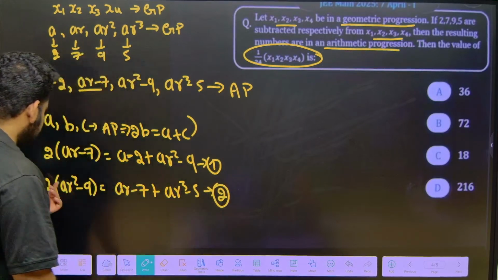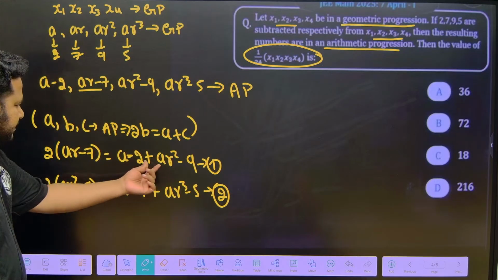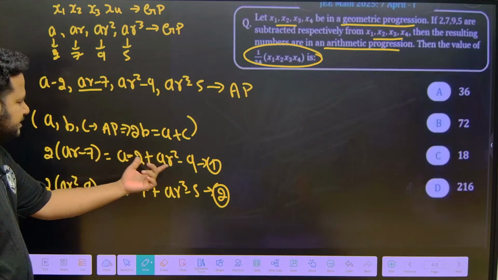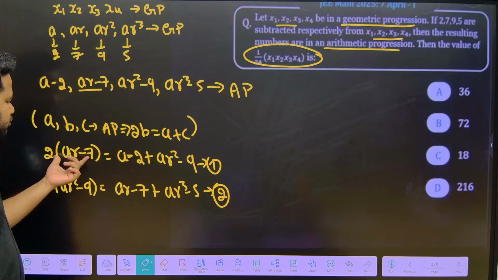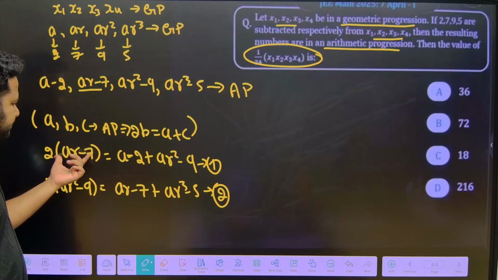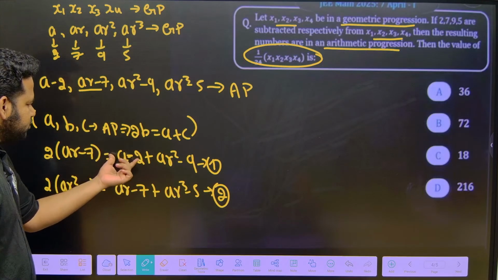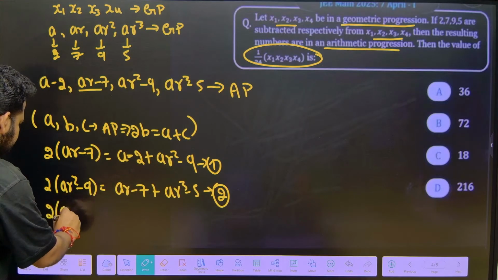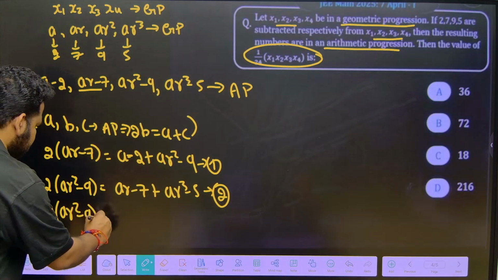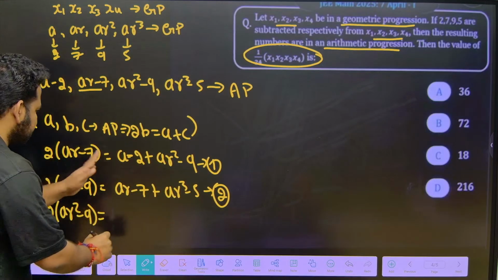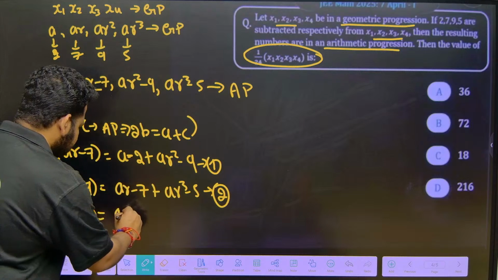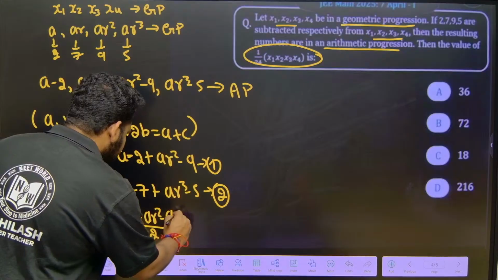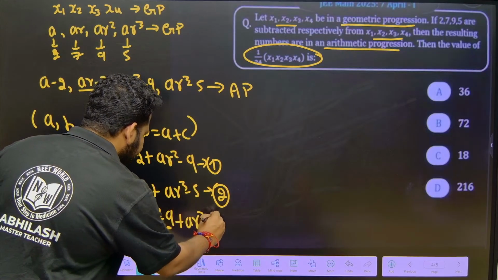Now 2 times (AR square minus 9), here I have AR square minus 9. Here I have AR minus 7. For AR minus 7 or AR square minus 9, I can substitute. So let me substitute for AR minus 7. If I substitute for AR minus 7, this will become A minus 2 plus (AR square minus 9) divided by 2. So if I put the value here, AR square minus 9 is equal to AR minus 7. This will become A minus 2 plus (AR square minus 9) divided by 2 plus AR cube minus 5.